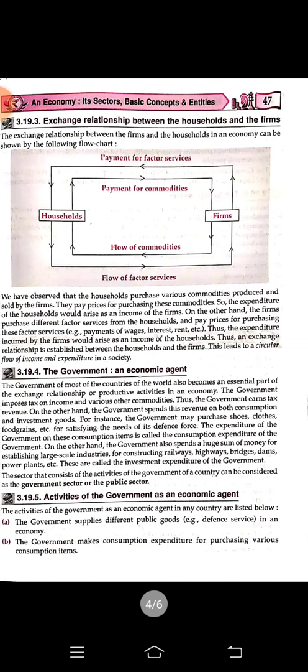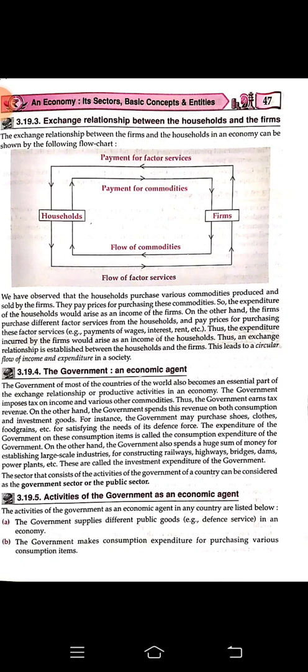You can see a diagram given here. Just now I was talking about the exchange relationship between the households and the farms. This is the same thing shown here. The household purchases various commodities produced and sold by the farms. They pay prices for purchasing the commodities. So the expenditure of the household would rise as the income of the farm. Clear? So as the household is buying some product which is sold by the farm, in other words, it is raising the income of the farms.